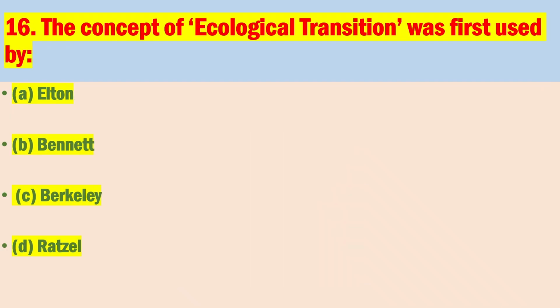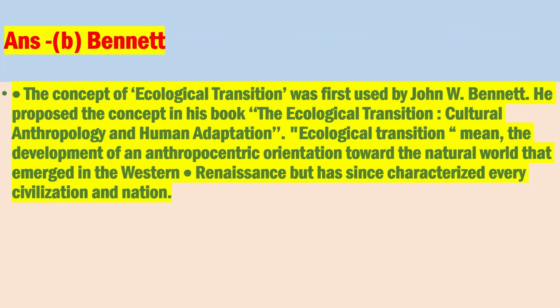Number 16. The concept of ecological transition was first used by John W. Bennett. He proposed the concept in his book The Ecological Transition: Cultural Anthropology and Human Adaptation. Ecological transition means the development of an anthropocentric orientation toward the natural world that emerged in the Western Renaissance but has since characterized every civilization and nation.